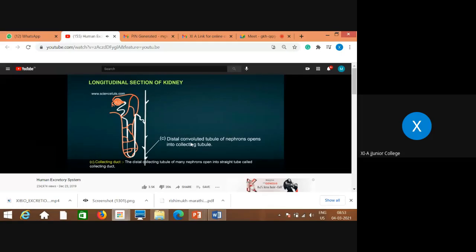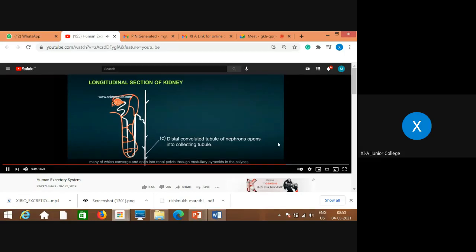Collecting duct. The distal collecting tubules of many nephrons open into a straight tube called the collecting duct, many of which converge and open into the renal pelvis through the medullary pyramids in the calyx.